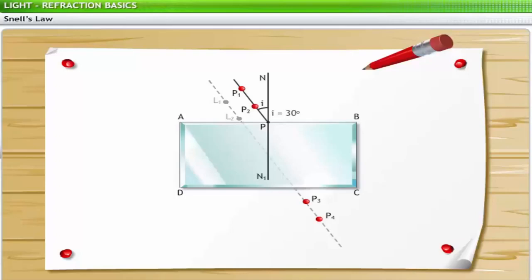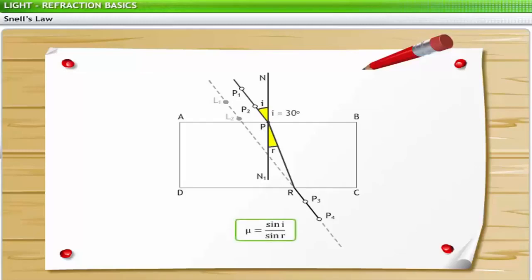In the next step, we remove all the pins and draw small circles around them. We join P3 and P4 to meet CD at R. After joining PR, we measure the angle of incidence P1PN and the angle of refraction N1PR. Finally, by finding their sine values and applying them in the formula, we find mu is equal to sine i divided by sine r. If the experiment is repeated using different values of angles of incidence, the refractive index remains the same. Thus, this experiment verifies Snell's law.